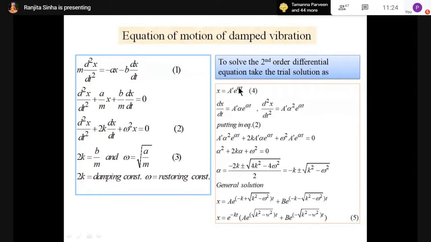Can you all see my pointer where I am indicating? Now indicating equation number 4 in alpha. Can you see this? Yes, ma'am. My mouse pointer, okay. So observe this pointer. So x equal to A dash e to the power alpha t.